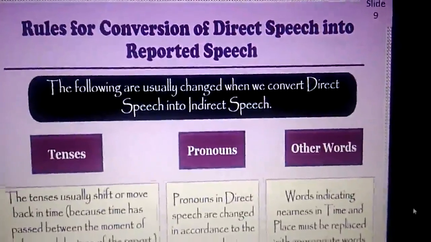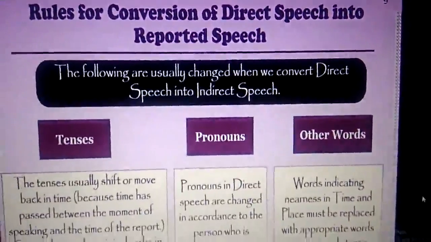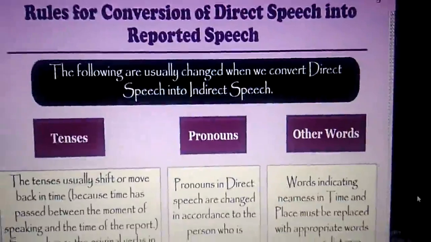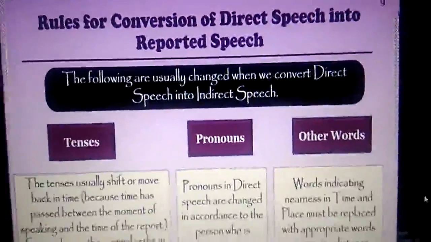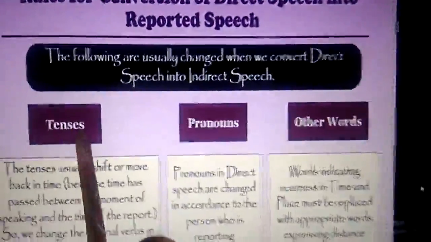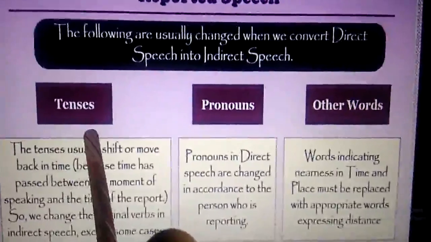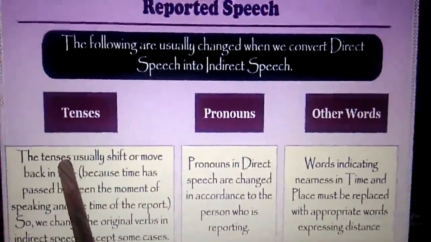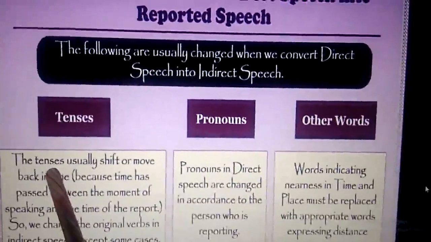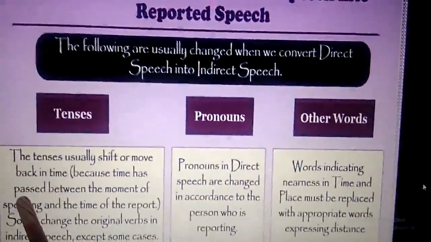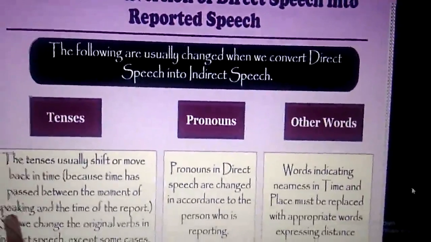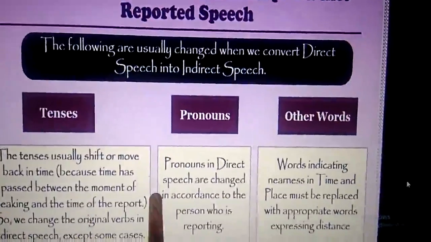So the rules of conversion, when we take it step by step: the following are usually changed when we convert direct speech into indirect speech. That means we usually bring a change in tenses. That means there would be a back shift in tense because there is a time gap between the time the words are spoken and the time the words are reported.